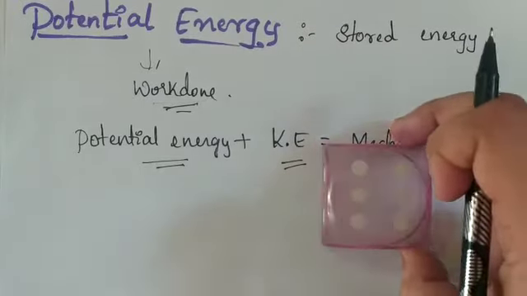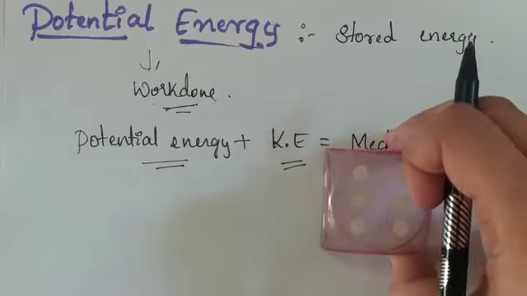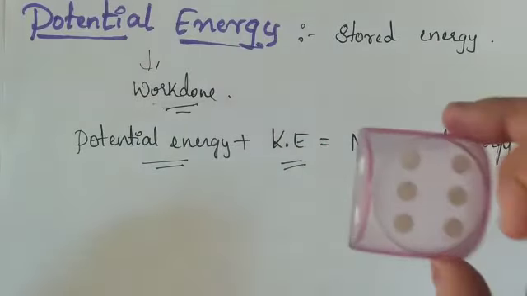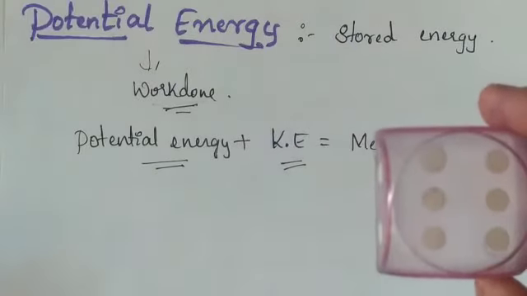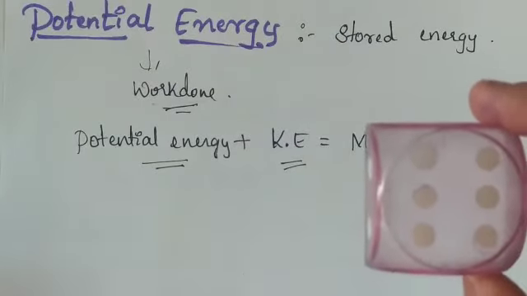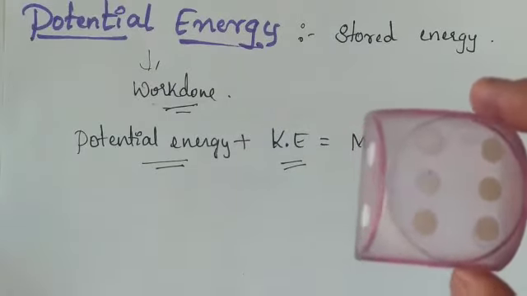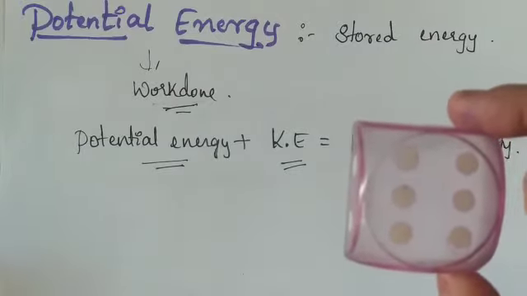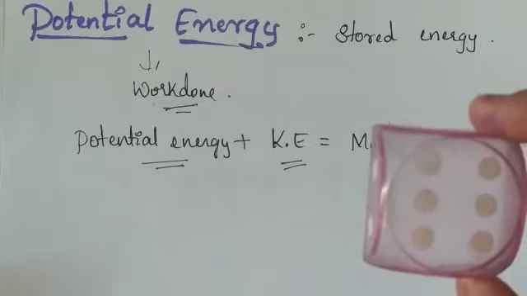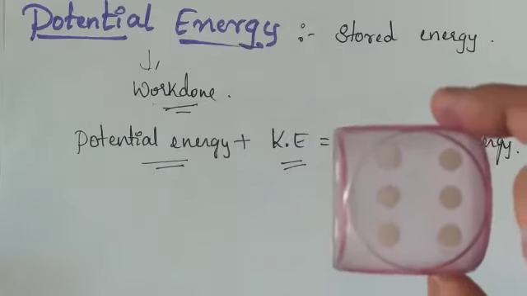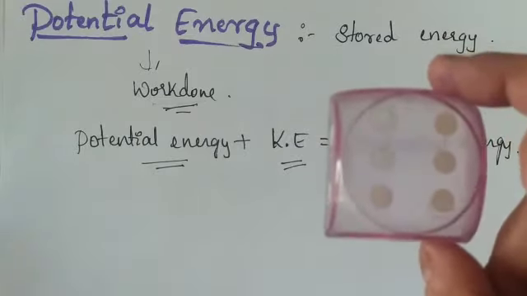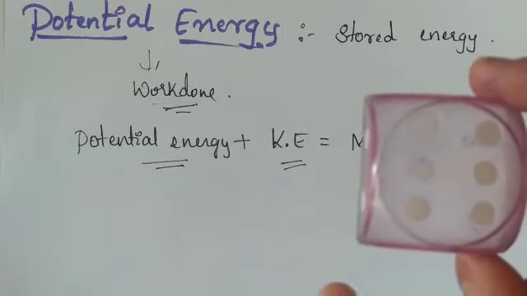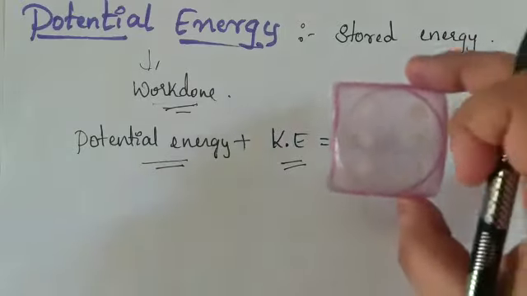I am applying force on this object and there is a displacement, a change from the initial to the final position, a change in distance. So work is done against gravity. Due to the work done, I am storing potential energy in this object.